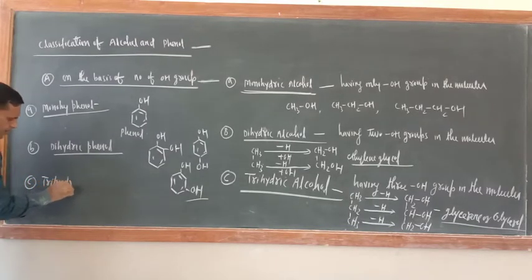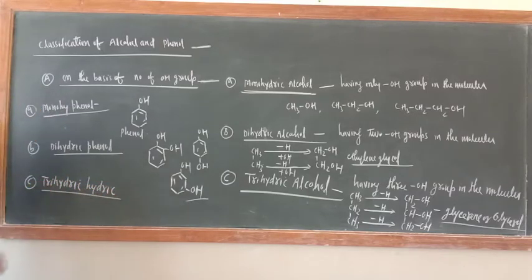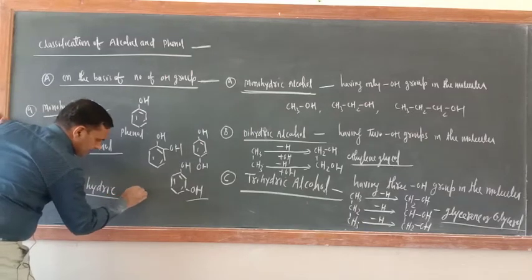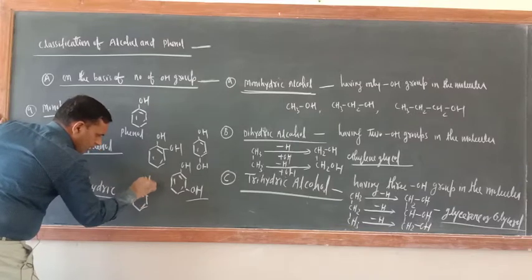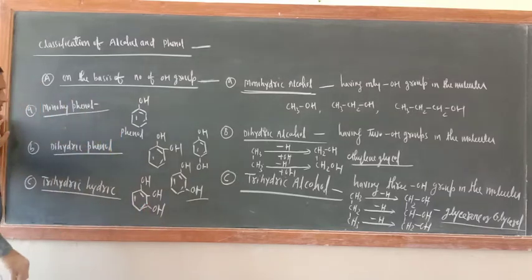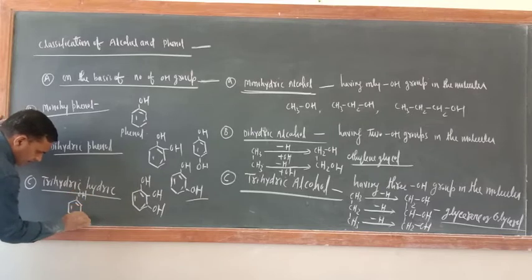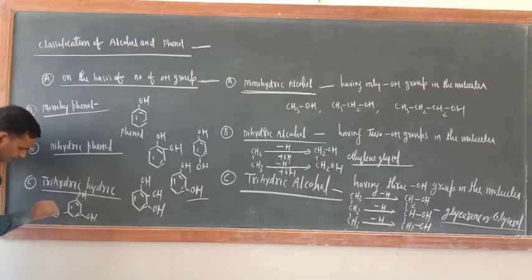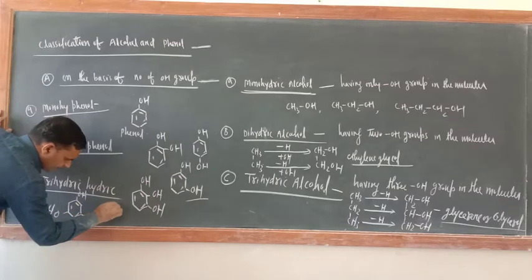Trihydric phenol. So in trihydric, what would be there? 3 OH group would be there. Just see. One is this one. 1, 2, 1 OH and OH. This is there. 1, 2, 3. One more is there. Just see. 1, 3, 5. 1, 3 OH and OH. Correct. One more is there. I am writing here. Just see.